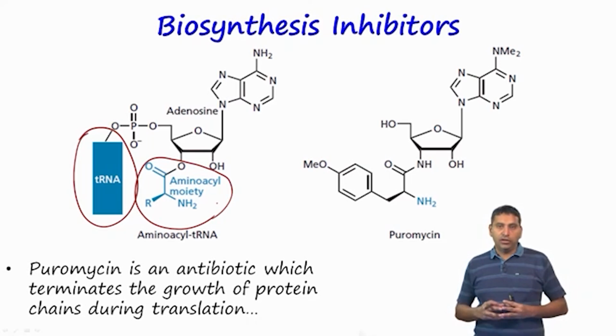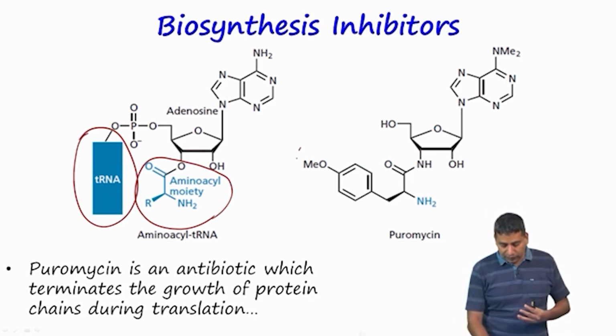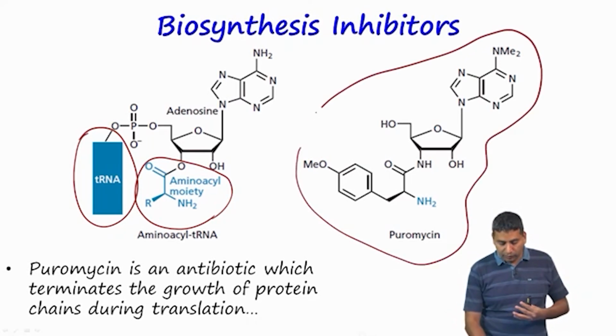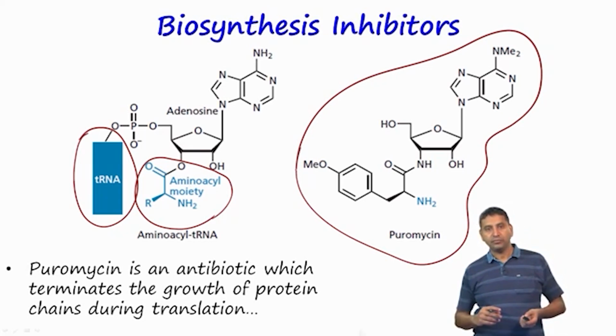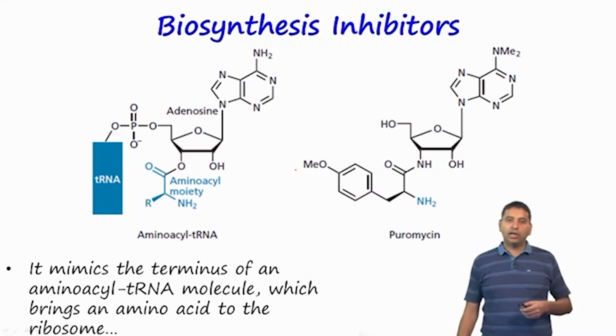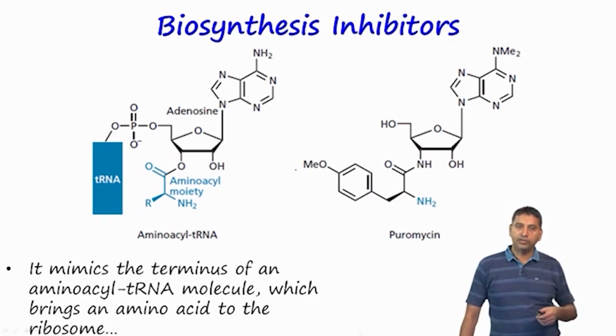Puromycin, whose structure is shown here, is a very good example of an inhibitor of this process. What happens is that this actually mimics the terminus of the aminoacyl tRNA molecule.